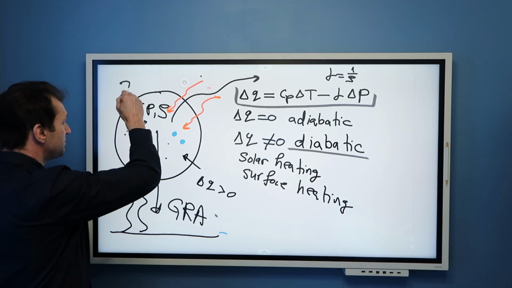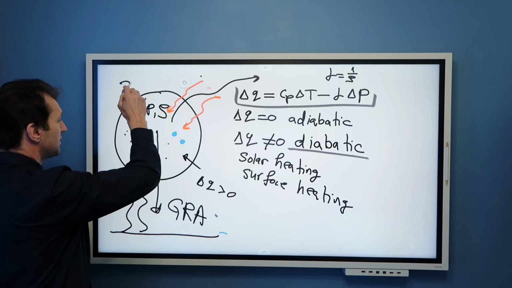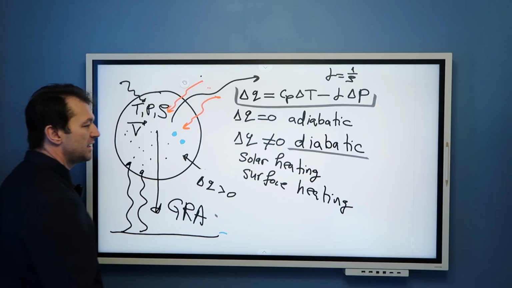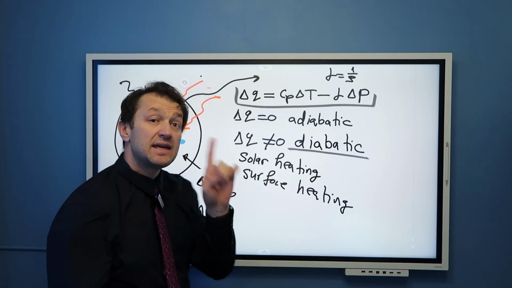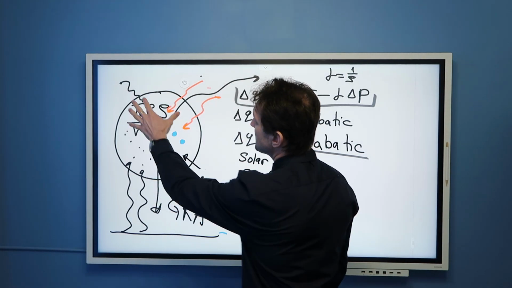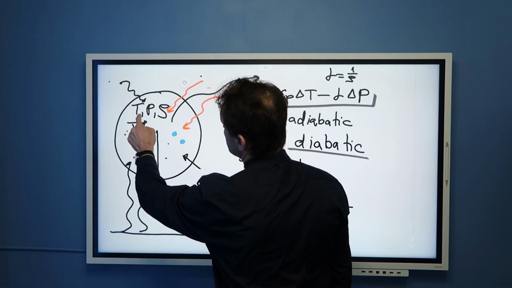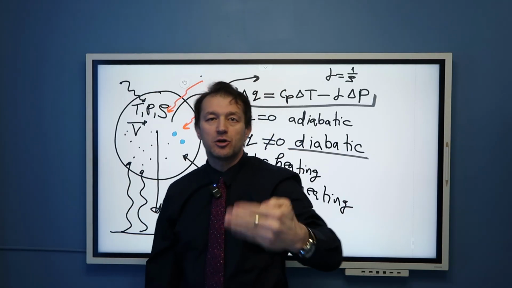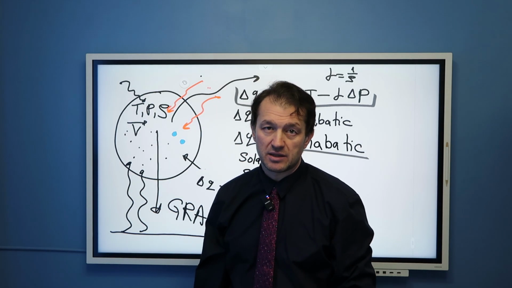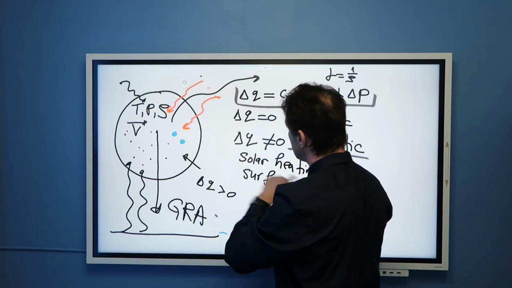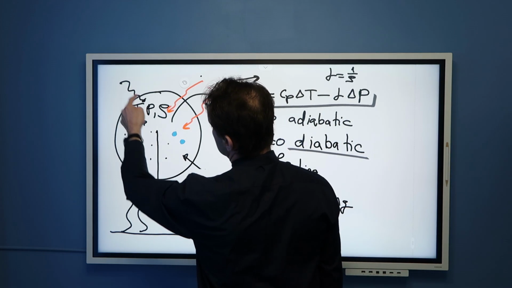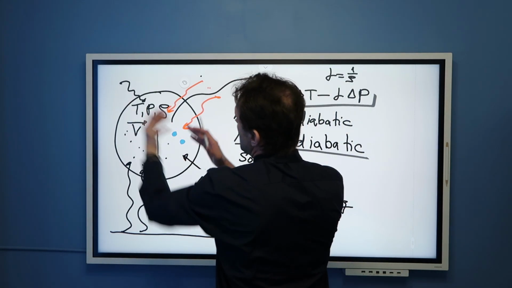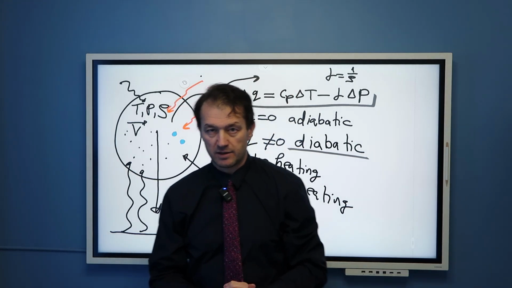If we have turbulence mixing, and this turbulence mixing brings warmer or colder air into this parcel of air, then that's also a diabatic process. If turbulence mixes air that is of the same temperature, pressure, and density as the air in this parcel of air, then turbulence by itself is not a diabatic or adiabatic process. Turbulence is a diabatic process only if the air that is brought in has different temperature, pressure, or density, because in that case it changes the heat composition of this parcel of air.